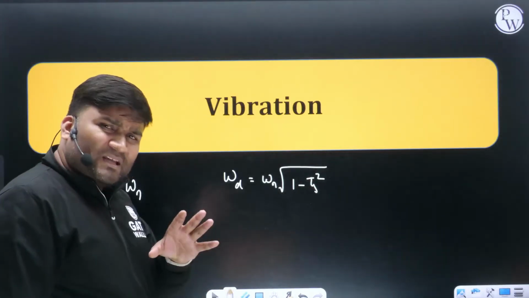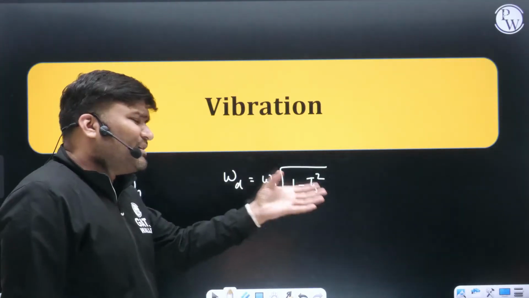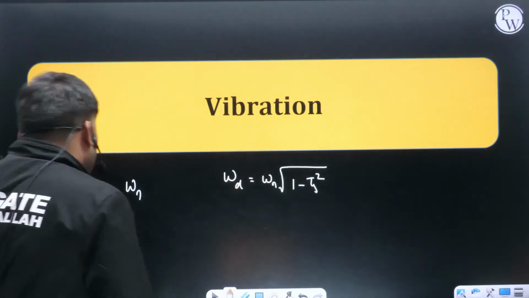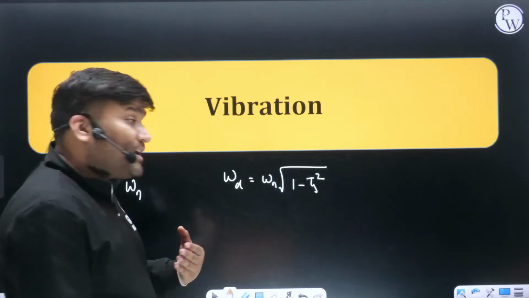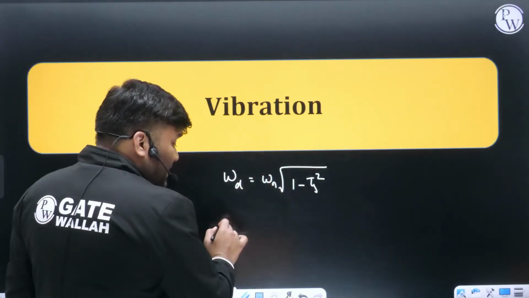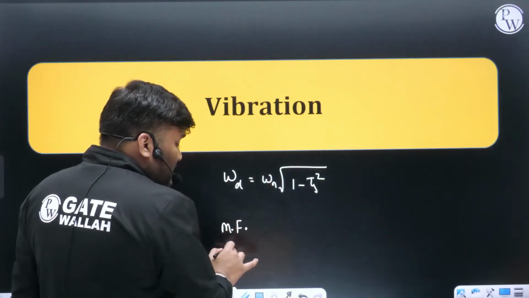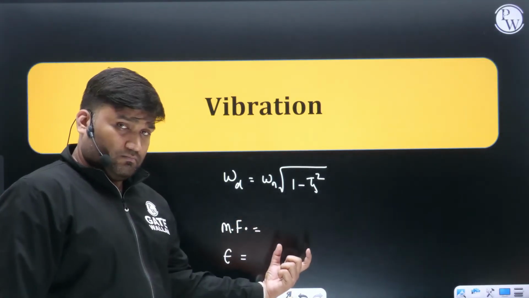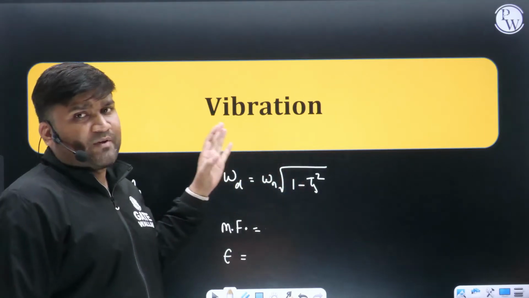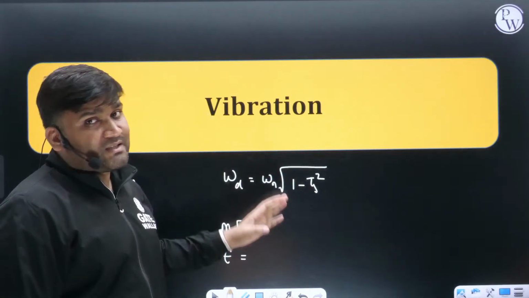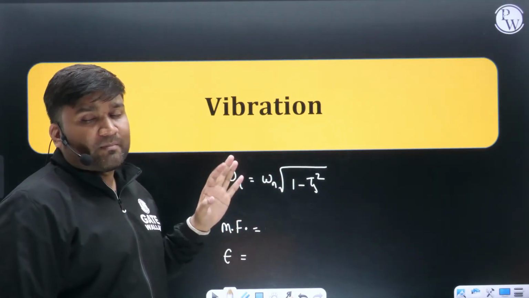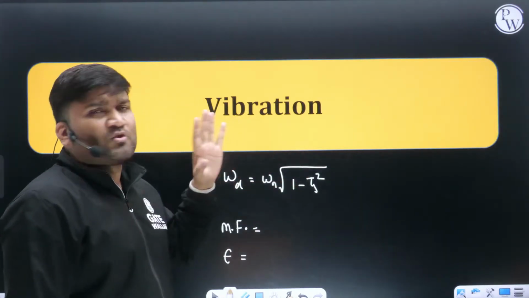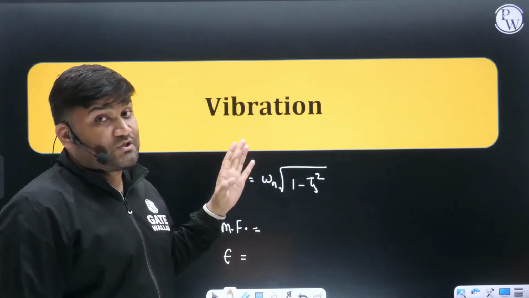Or simply they have asked to calculate zeta. They have given you the equation of motion and they are asking to calculate the value of zeta. Or even if they are asking forced vibration, questions on magnification factor are there, questions on transmissibility are there, some big formulas you are going to have. So many questions can be framed, everything is important here. In the vibration chapter each and every line is going to be important. From where they can ask a question, nobody can judge.